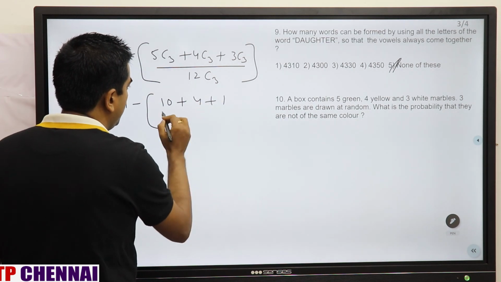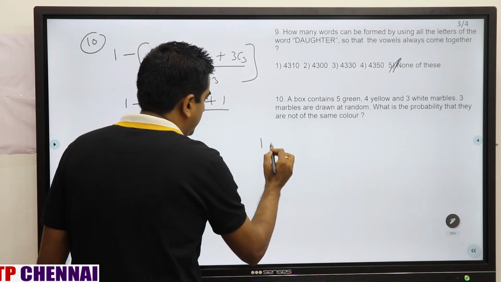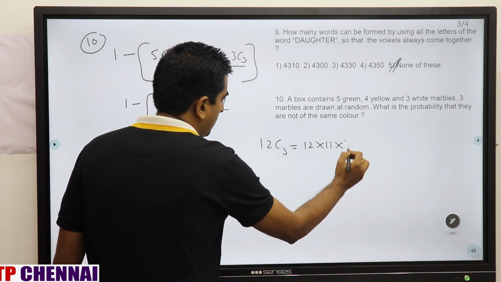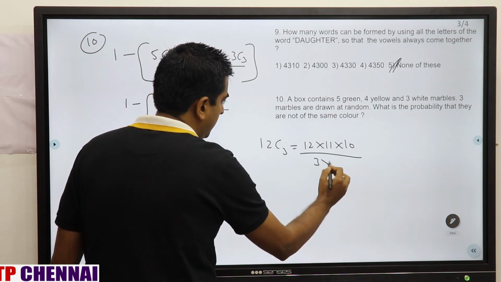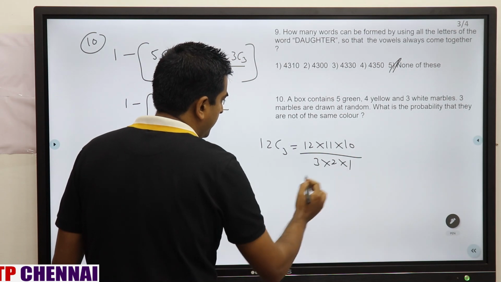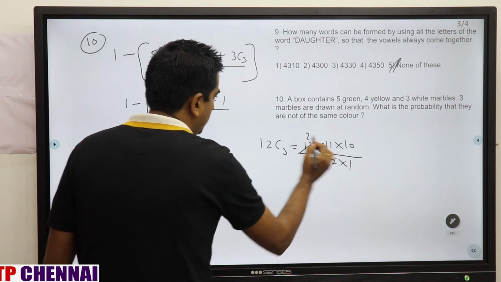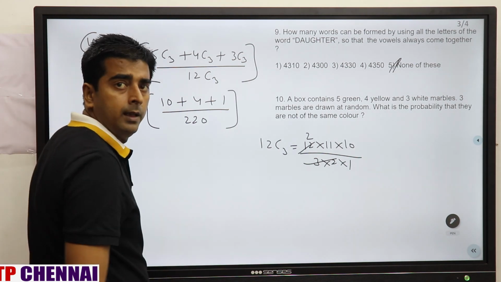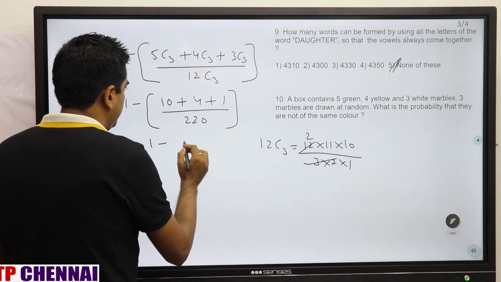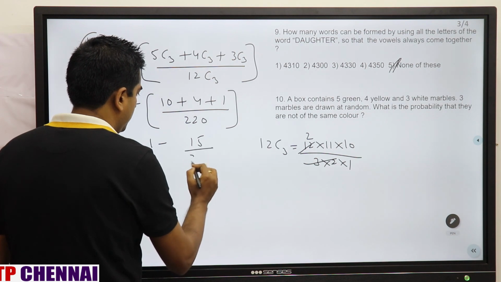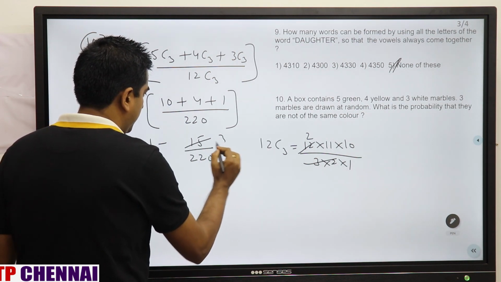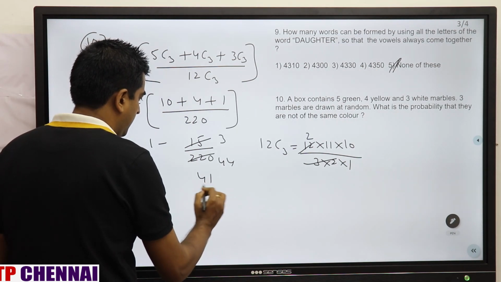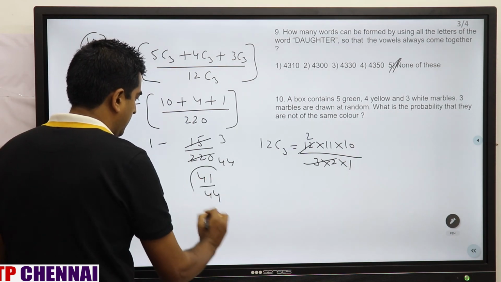This is 1. 12C3 is nothing but 12 into 11 into 10 divided by 3 into 2 into 1. 6 2s are 12, so this is how much? 220. Right? So 1 minus, this is 15 by 220. 5 3s are 15, 5 4s are 20, 5 44s are 220. So the remaining part is 41 by 44.